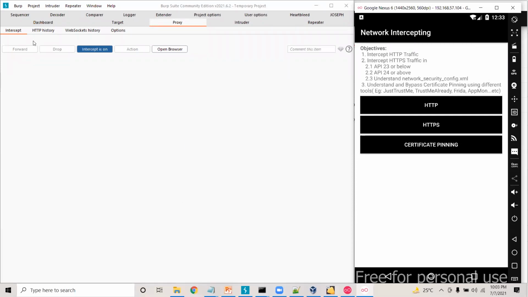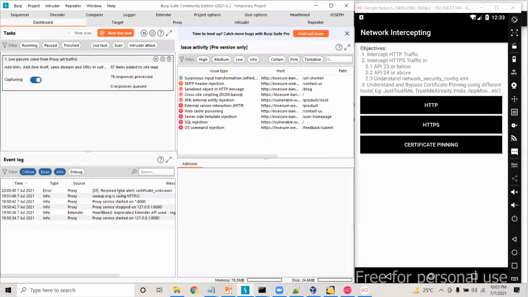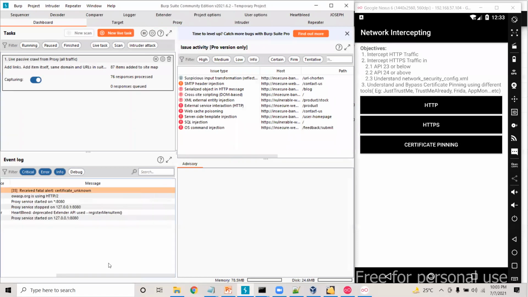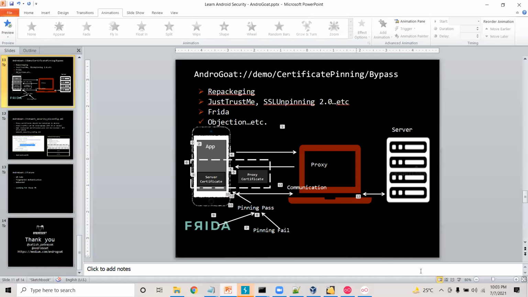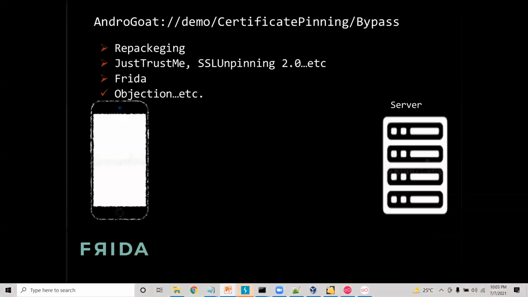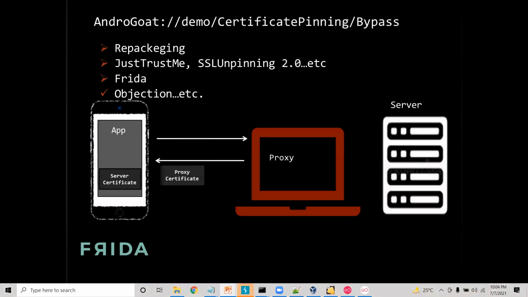Cool. So now when I click on the certificate pinning, you would see the data is not captured in Burp Suite. At the same time, if you go to the dashboard, you would see an error message saying certificate is unknown. So in the background, as I explained in the slides, the proxy was providing its own certificate to the AndroGoat application, and the application was trying to compare both the certificates.